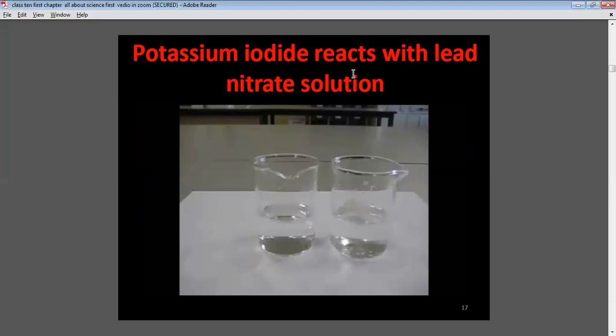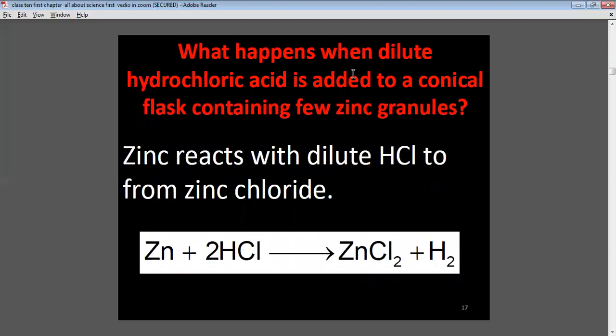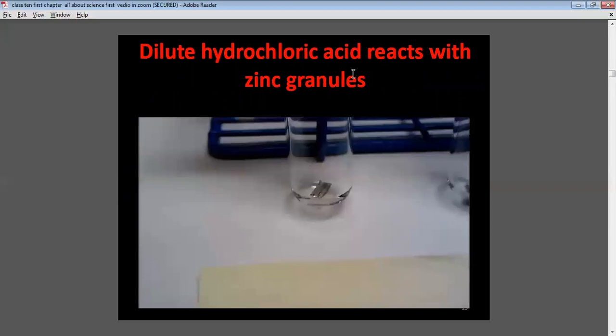This figure shows what happens when dilute hydrochloric acid is added to a conical flask containing a few zinc granules. Zinc reacts with dilute HCl to form zinc chloride. Zn plus 2HCl gives zinc chloride, ZnCl2, plus hydrogen gas. This is the figure for dilute hydrochloric acid reacting with zinc granules.